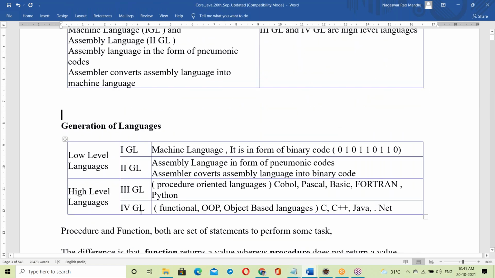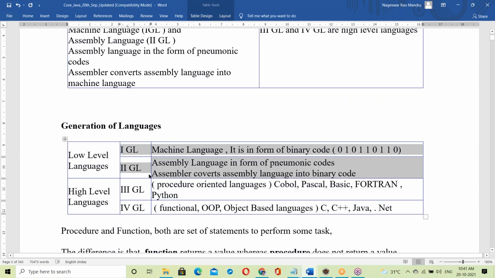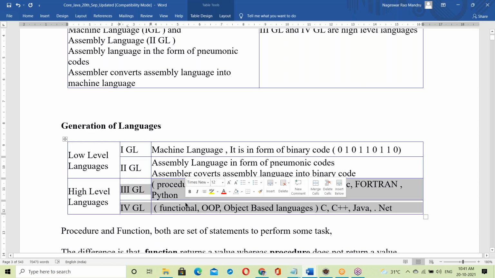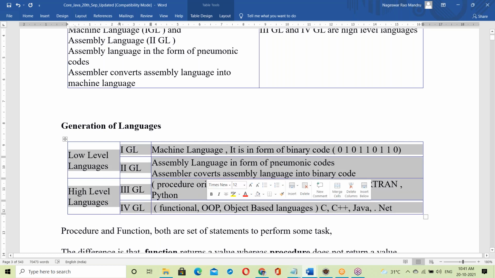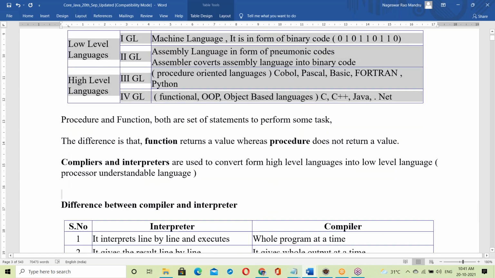See the generations of language. There are totally four generations of language. The first and second generations are low level languages. First generation is machine language, second generation is assembly language. These two are low level languages. Third and fourth are high level languages. Third is procedure oriented languages. Fourth generation is functional oriented, object oriented. We'll discuss this topic next; wait, I'll explain very clearly. Wait for some time. Okay, next.